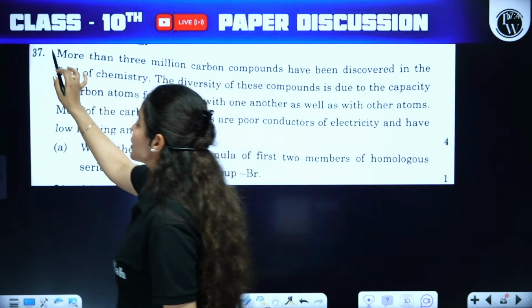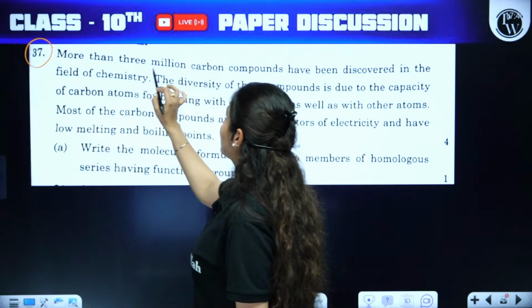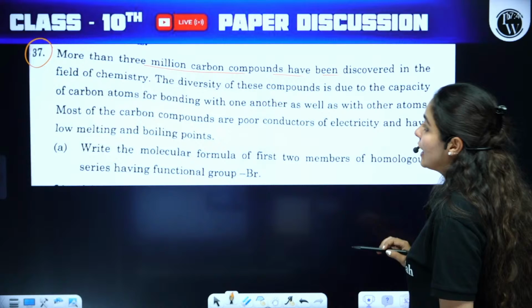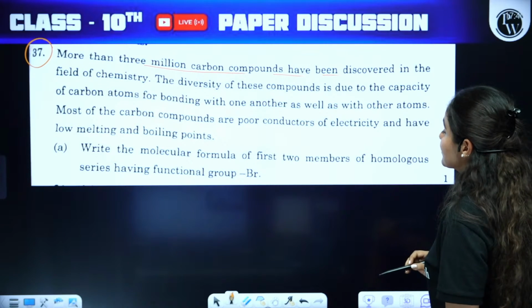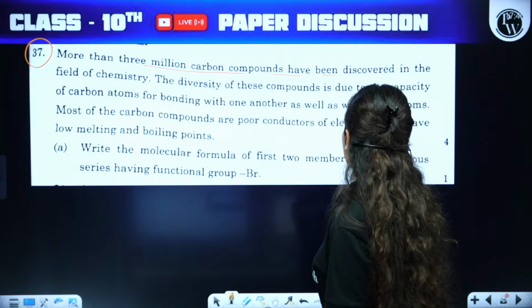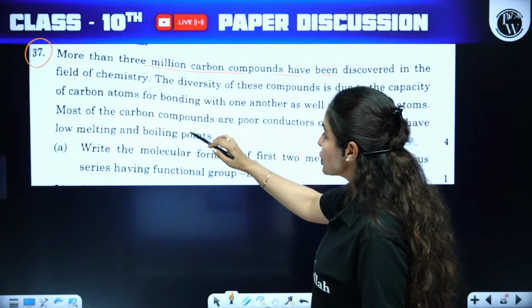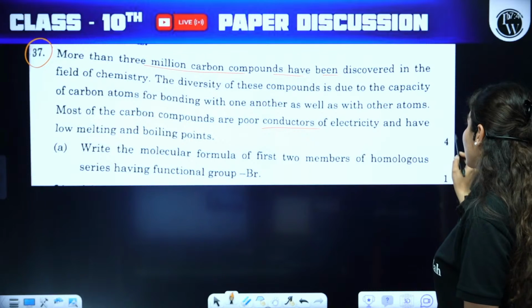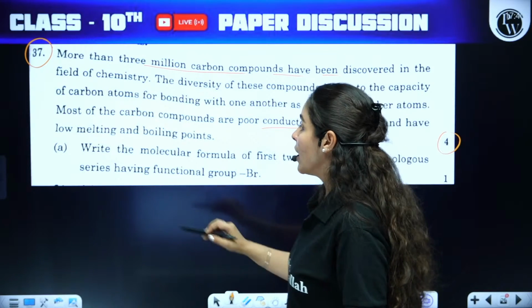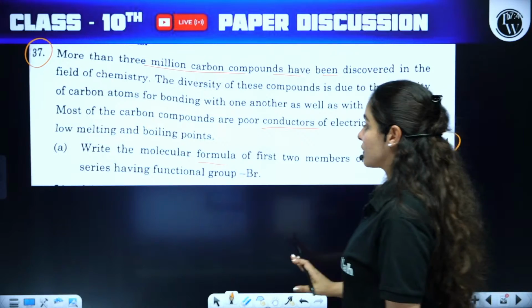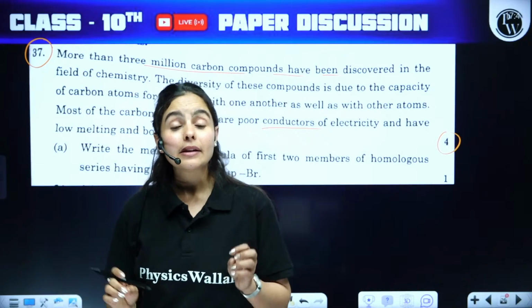Alright, moving on to question number 37. More than 3 million carbon compounds have been discovered in the field of chemistry. The diversity of these compounds is due to the capacity of carbon atoms for bonding with one another as well as with other atoms. Most of the carbon compounds are poor conductors of electricity and have low melting and boiling points. This is a 4-mark question. A part: write the molecular formula of the first 2 members of the homologous series having functional group Br.